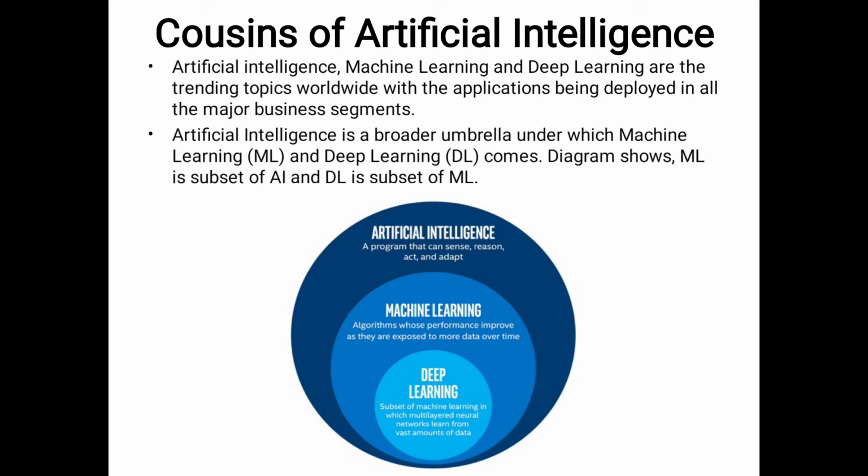What is the meaning of data science? Actually data science is a process that uses data to solve complex real world problems. Here, okay, data science uses artificial intelligence, machine learning and deep learning. So here in the circle, I will define another definition also. Artificial intelligence means a program that can sense, reason, act and adapt.